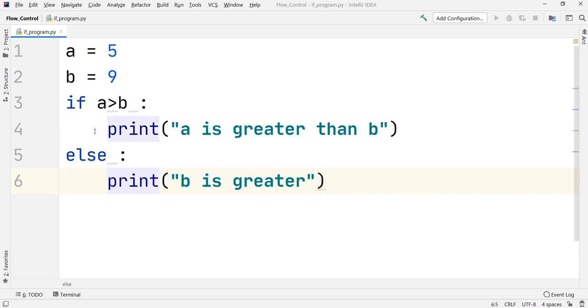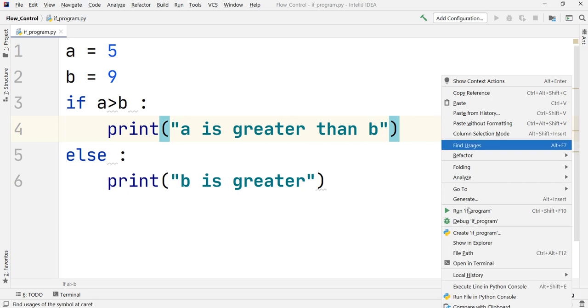The most important thing is the indentation part. Indentation tells the computer which line of code is coming under if. After this colon, it will give you automatic indentation, and whatever you write after that will be considered a block of code under if, and whatever you write after the else colon will be considered a block of code under else. Right now we are going to execute this code, and I want you to guess what the answer will be. This will be a very simple output.